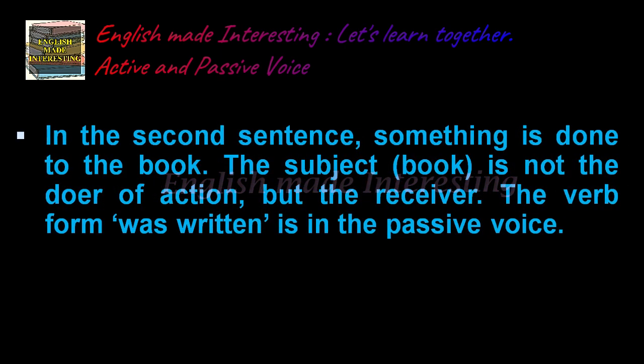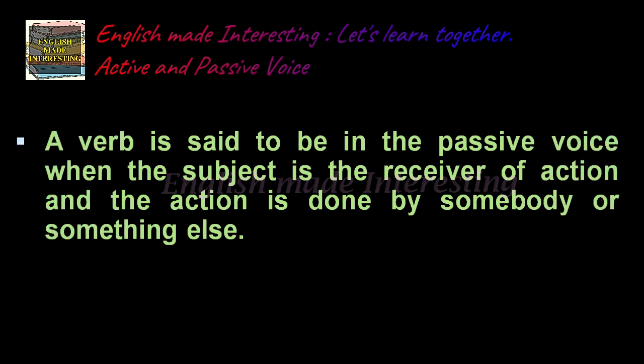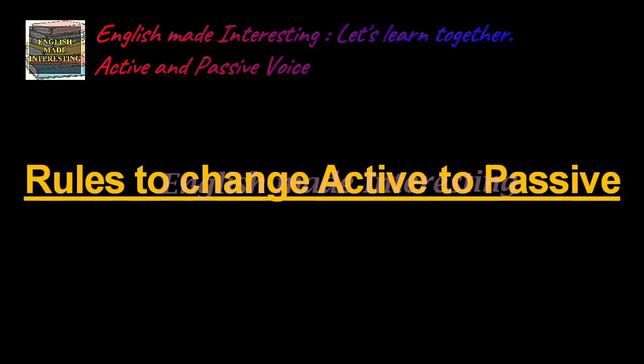In the second sentence, something is done to the book. That is, the subject, which is the book, is not the doer of action, but it is the receiver. The verb form was written is in the passive voice. A verb is said to be in the passive voice when the subject is the receiver of action and the action is done by somebody or something else. Now there are certain rules to change active to passive voice.